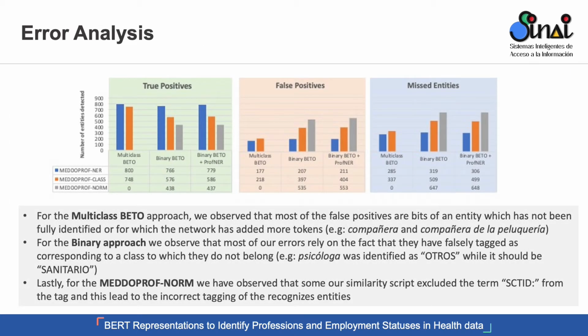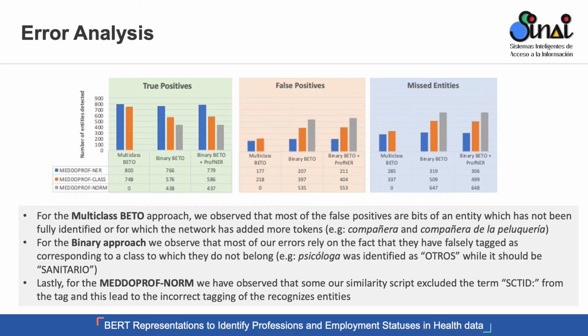We decided to check what entities we had correctly labeled, which weren't correctly labeled, and what entities were the ones that we have missed. So we concluded that for the multiclass beta approach, there were some mentions of entities for which we identified more tokens than what was expected, as we highlight in here.